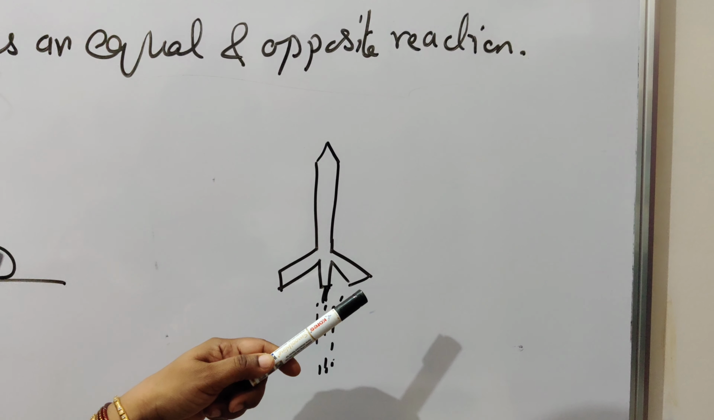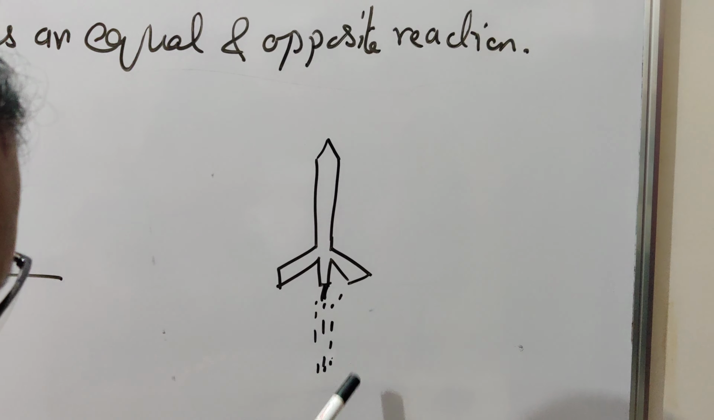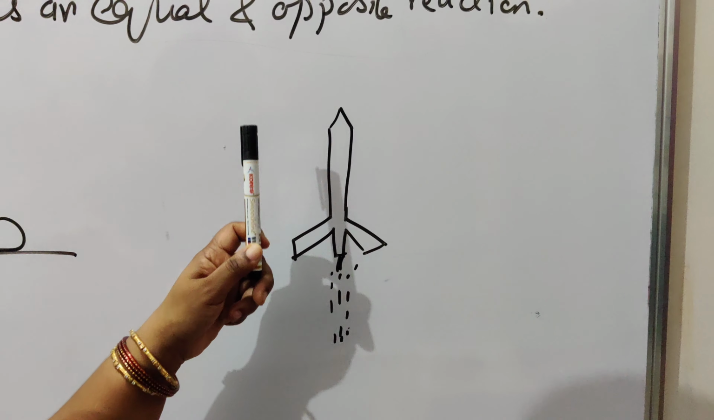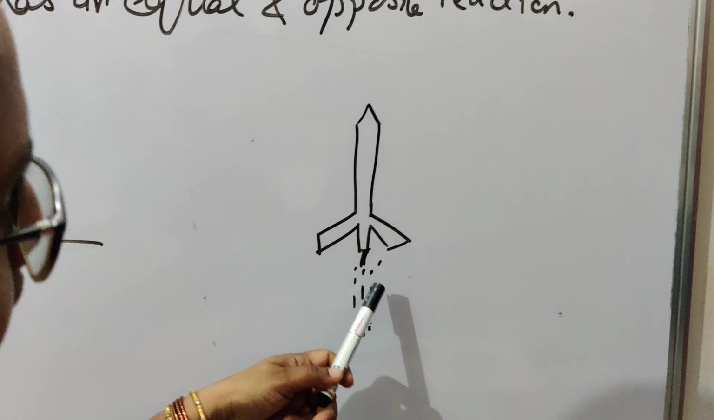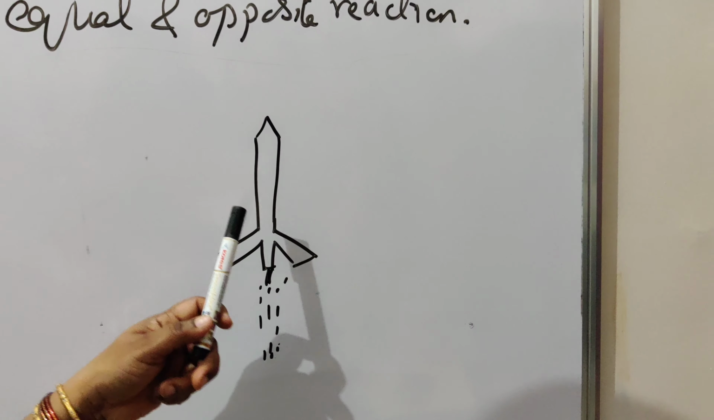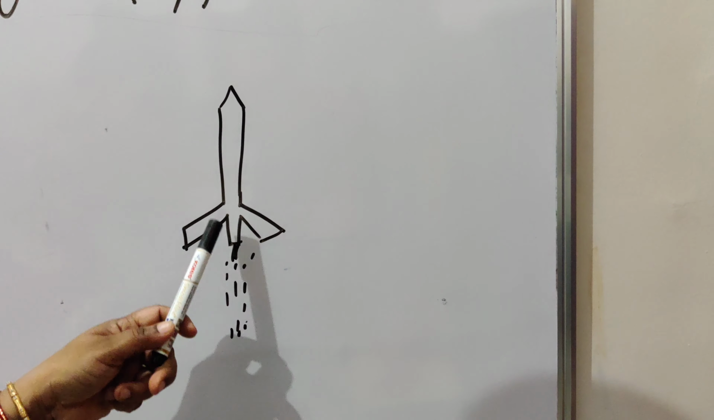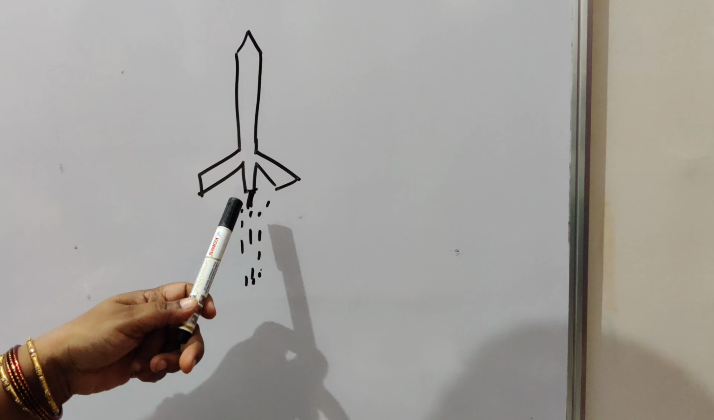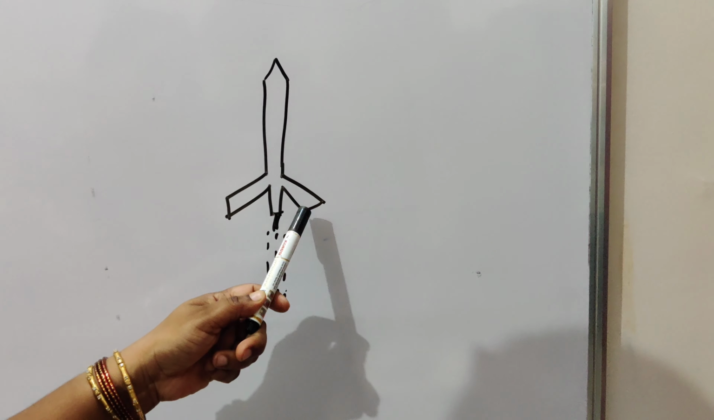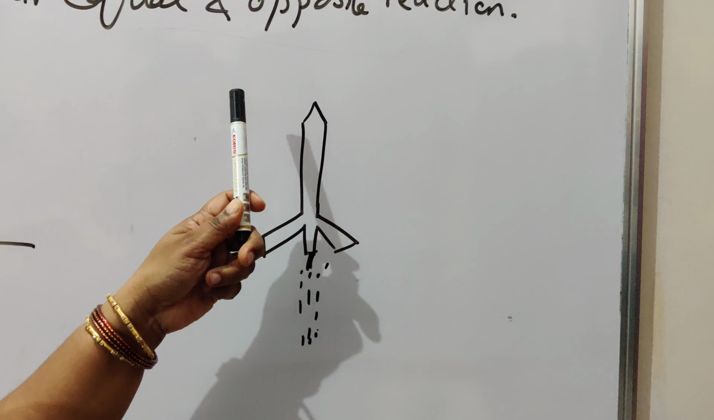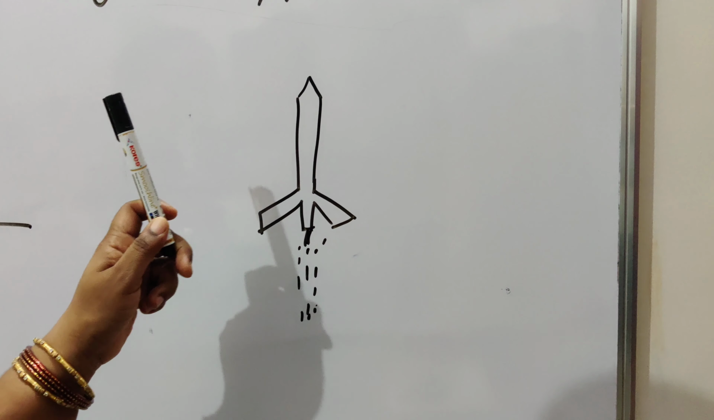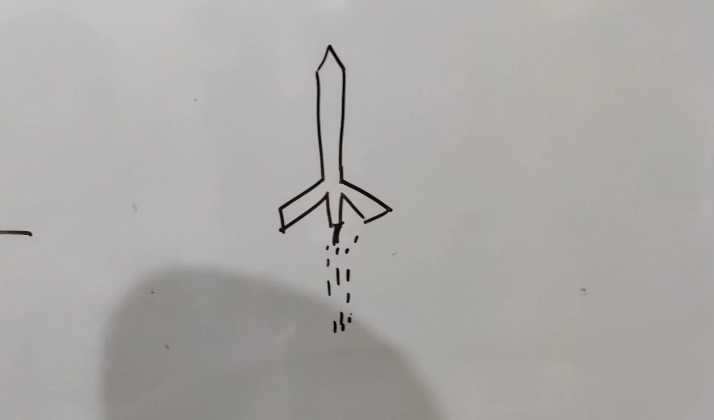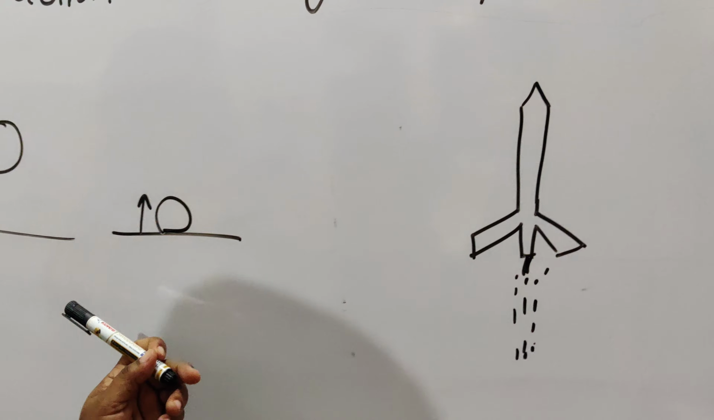Now what is the reaction here? The hot gases coming downwards push the rocket in the upward direction. The action is when the fuel is burnt to produce a large quantity of gases. Now these gases come in the downward direction. The action has been done, the burnt gases push the rocket upward. So by these examples we can say every action has an equal and opposite reaction.